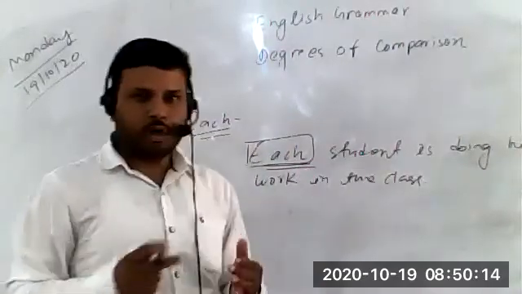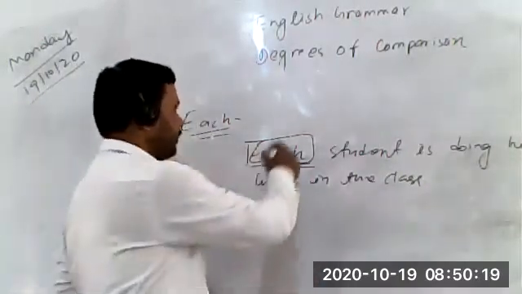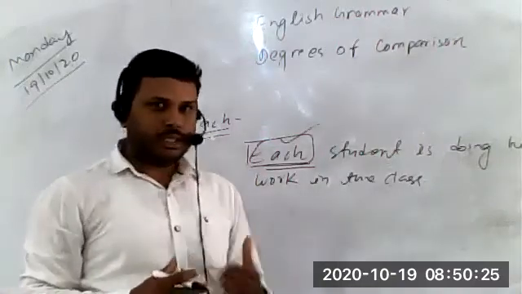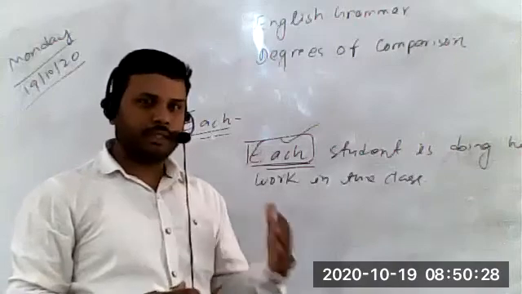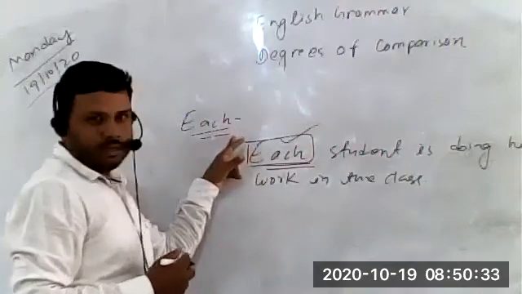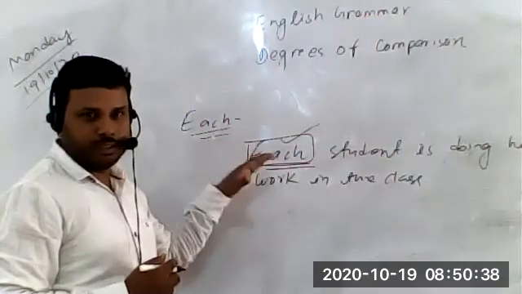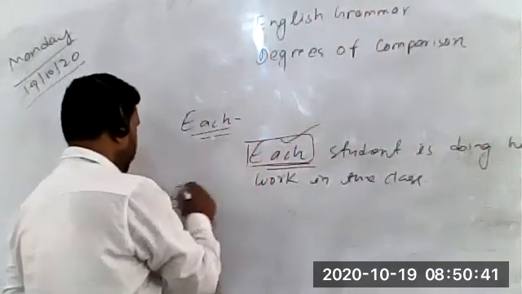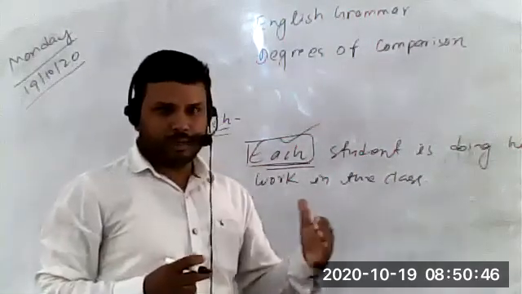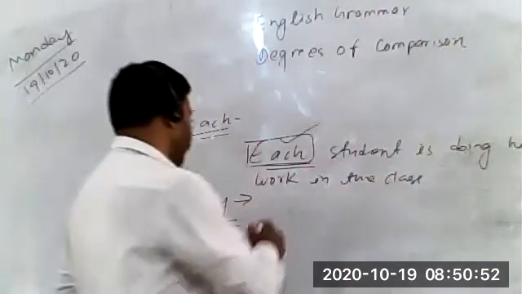जब ग्रुप में कई सारे लोग हैं और उनको हम एक एक करके रिफर करते हैं या एक एक करके उनकी बात करते हैं, then in such cases we use each. And as far as the meaning of both each and every is concerned, it is the same. Meaning दोनों का सेम है, each का भी और every का. So what is the difference? I think it should be clear where it is used. When we refer to things or persons in a group individually, then we use each. And every is used when we talk about the things or people as a group. उनको ग्रुप में जब हम रिफर करते हैं, then we use every.